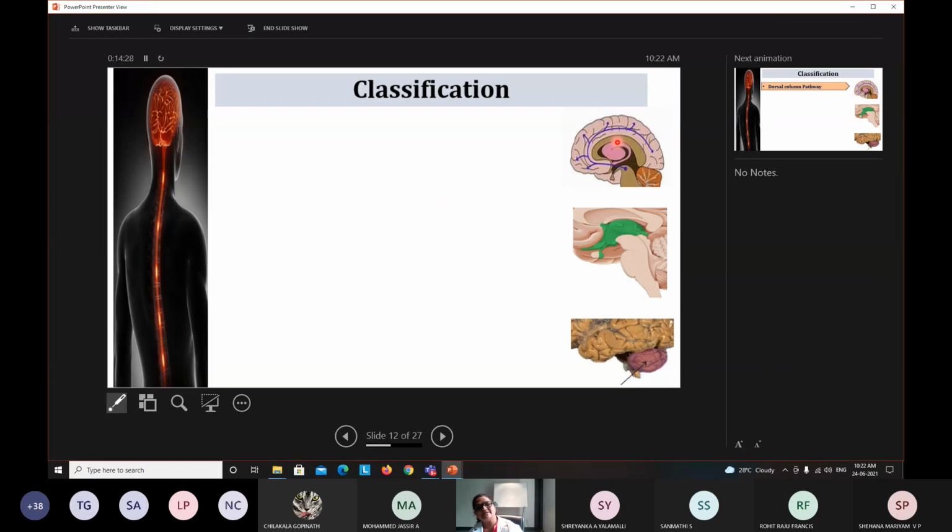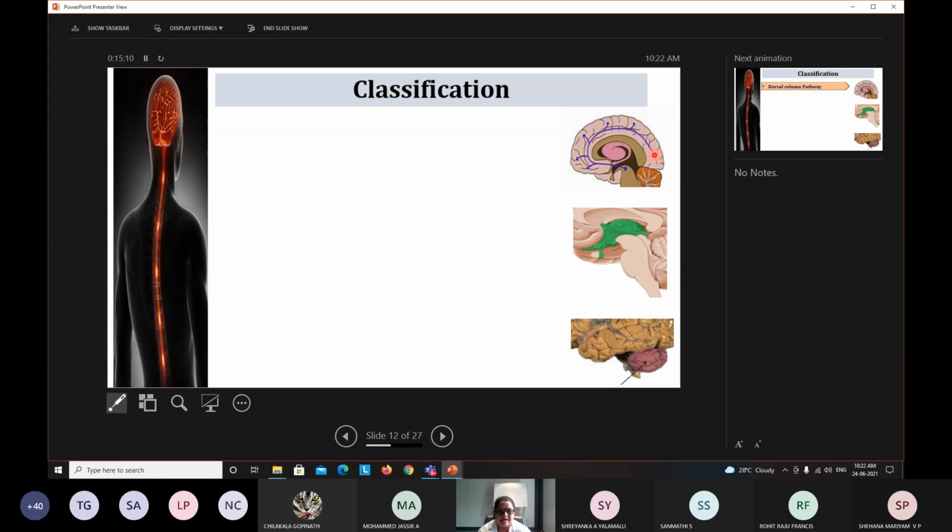Now, how are these ascending tracts classified? Ascending tracts, as I said, always go from the spinal cord to some other higher center. So all the information will be going from the spine. So they always begin with "spino," and the next term depends on where it ends. It can end in the cerebral cortex, in the brainstem, or in the cerebellum. So depending on the site where it ends, arising in the spinal cord, ending in the different higher centers.